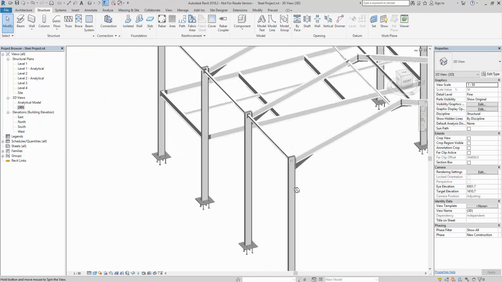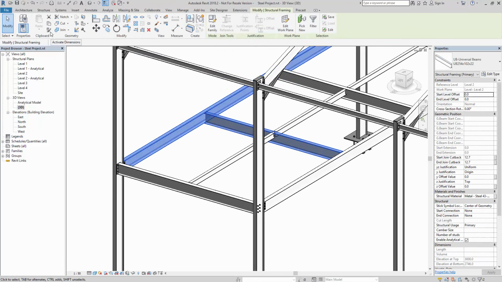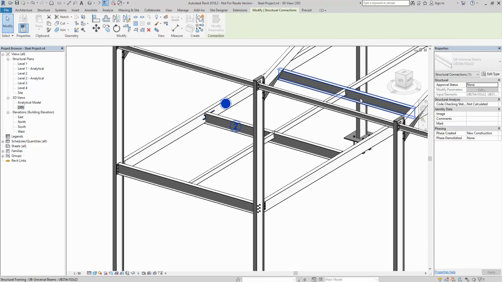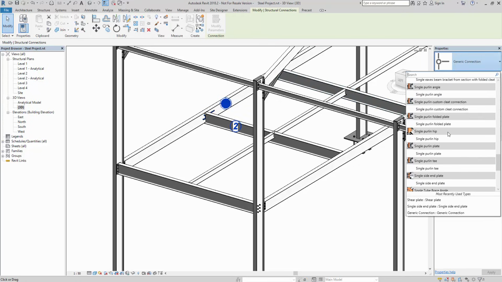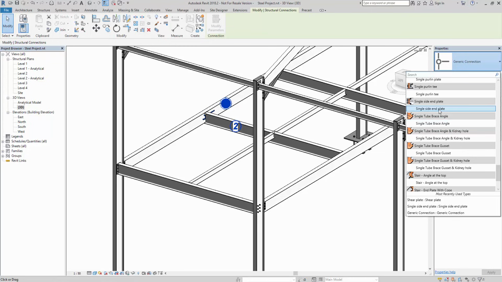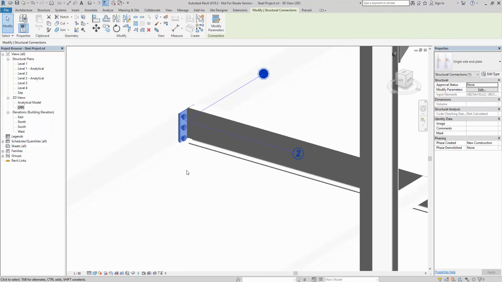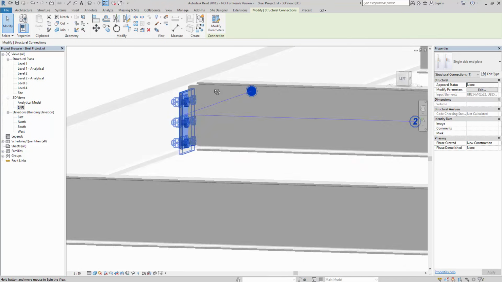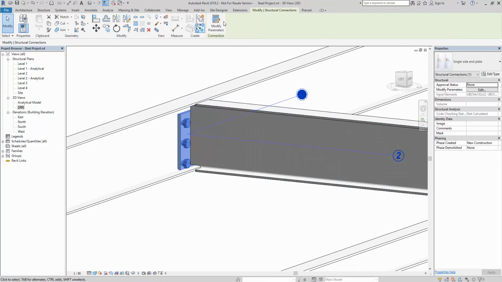It's just a case then of tying up the intermediates. So this beam to this one, structure, connection. Let's see what we have. So we can go with a single end plate. If we have a look, you will see that it will notch top and bottom. Just need to adjust the size of the plate.